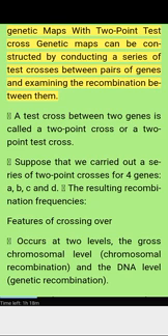Genetic maps with two-point test cross. Genetic maps can be constructed by conducting a series of test crosses between pairs of genes and examining the recombination between them. A test cross between two genes is called a two-point cross or a two-point test cross. Suppose that we carried out a series of two-point crosses for four genes, A, B, C, and D. The resulting recombination frequencies.